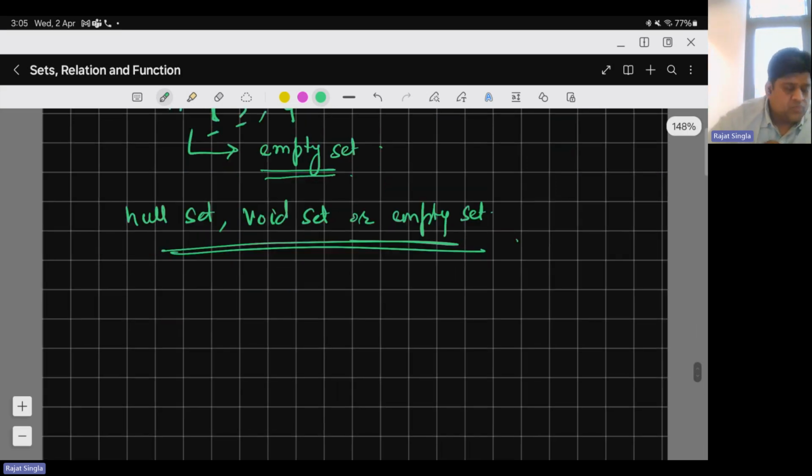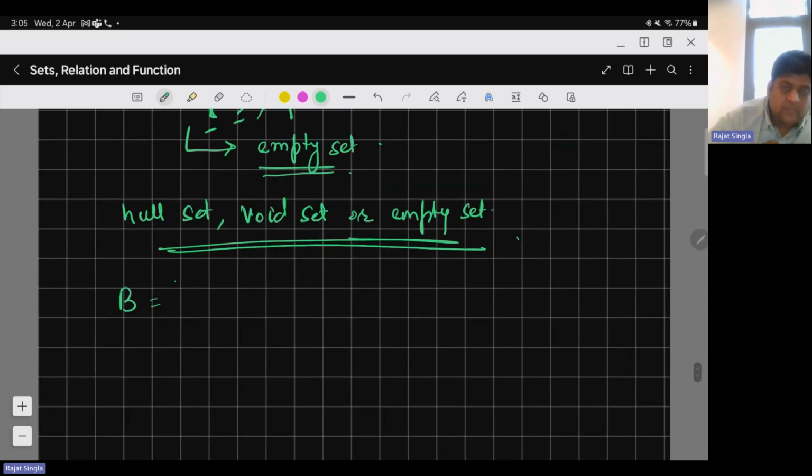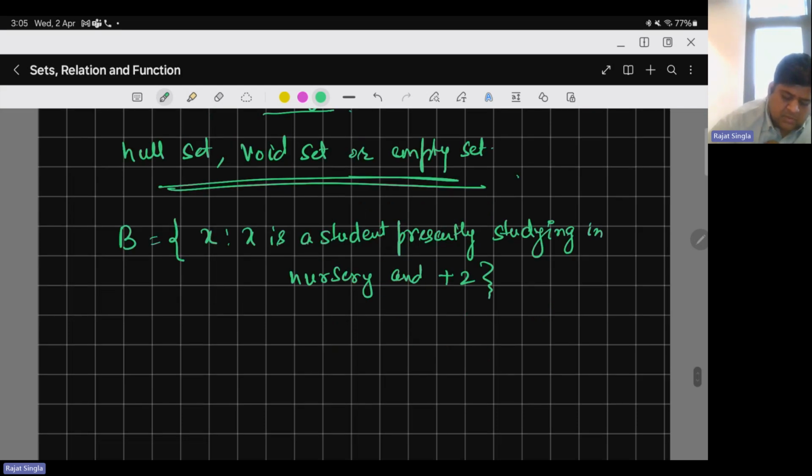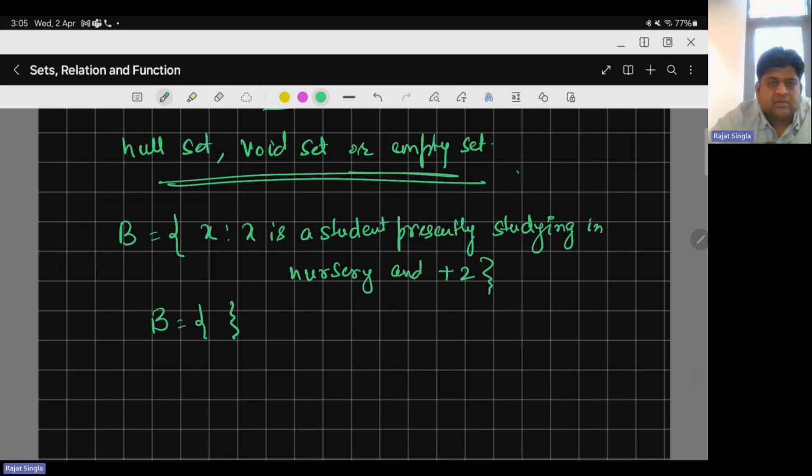Similarly, let's do some more examples. If I am having B such that x is a student presently studying in nursery and +2. Do you think it's possible? Is there any student known to you who is in nursery and also in +2? You will say, sir, no. It means it's an example of an empty set.